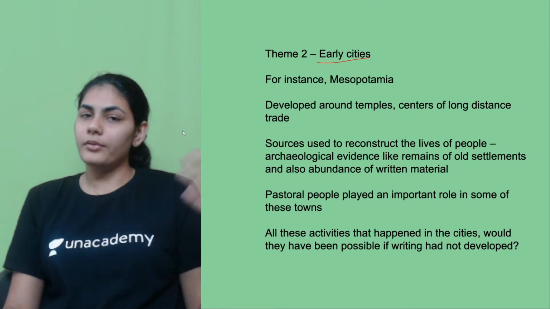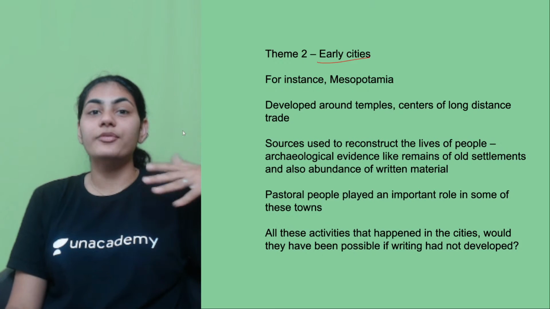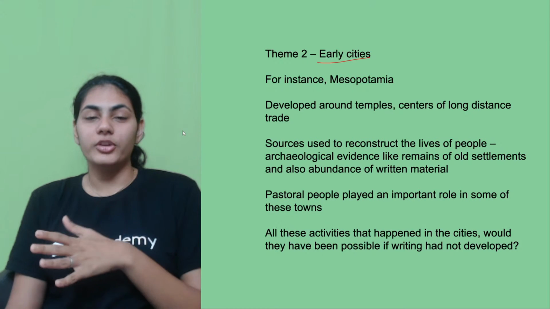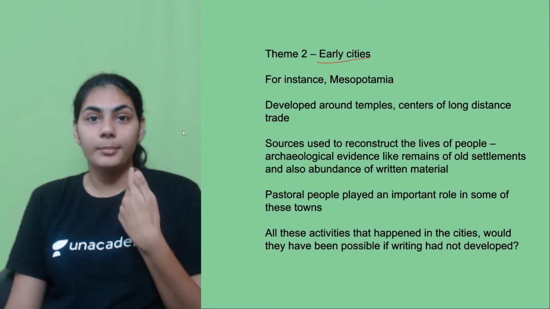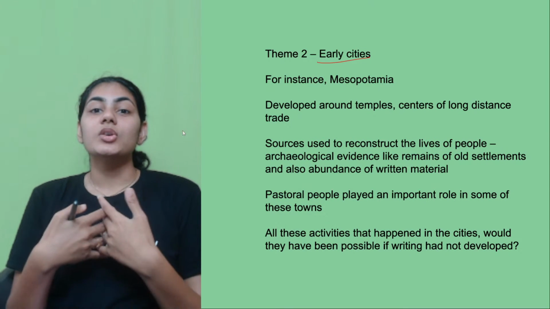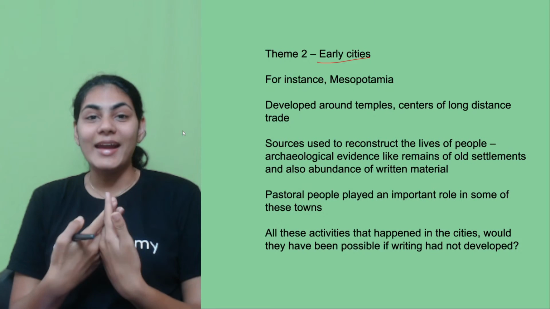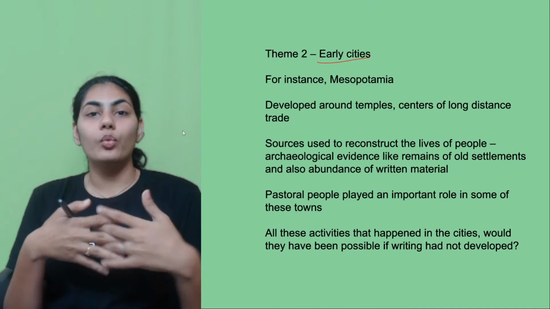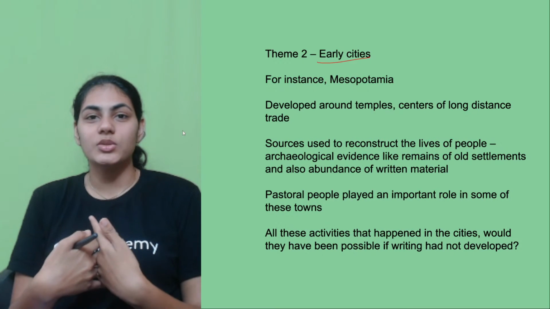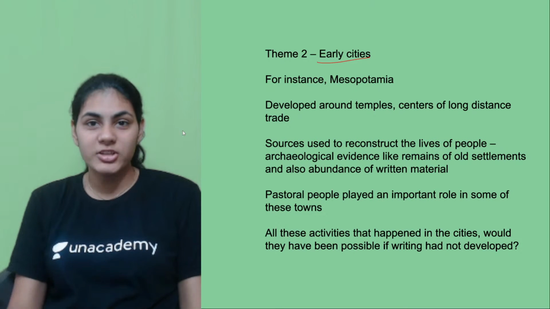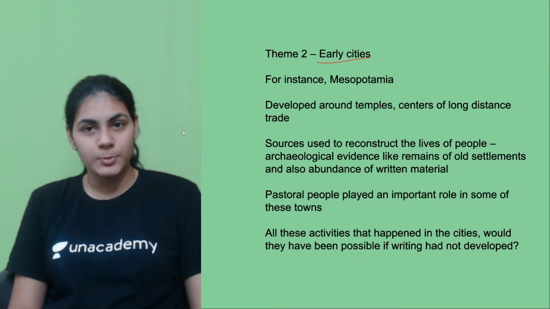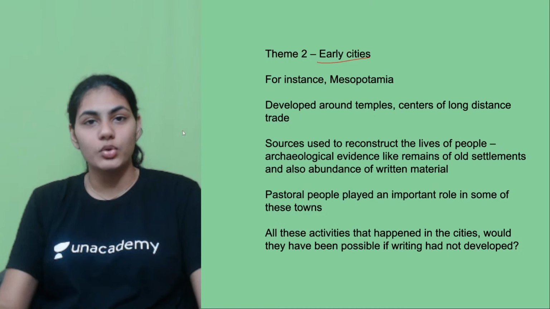So it's not that right from the beginning, right from when humans started living, cities were there. It took almost several millennia, several thousand years for cities to come up, right? So how did these cities come up? What led to the emergence of these cities? And once they emerged, what were the developments that were happening? There are hundreds of questions we can ask relating to the emergence of cities, right? So we will deal with those questions in this particular chapter.